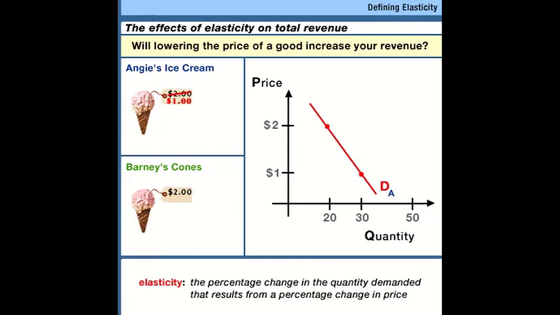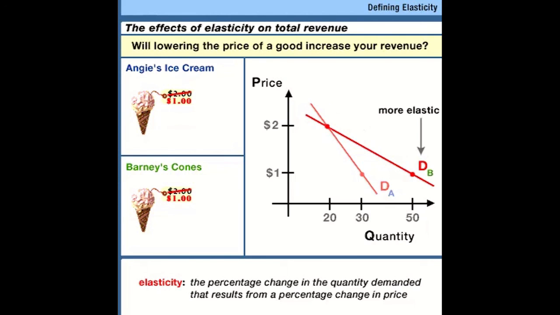That is, Barney's customers are much more responsive to a change in the price of cones than were Angie's customers. If we connect these two dots for Barney, we see that Barney's customers' demand curve is flatter. That is, for a given change in the price of ice cream, Barney's customers will buy many more additional cones than will Angie's customers. When the price goes from $2 to $1 at the two stands, Angie's customers respond a little, but Barney's customers respond a lot. We say that Barney's customers' demand for ice cream is more elastic than Angie's customers' demand for ice cream.